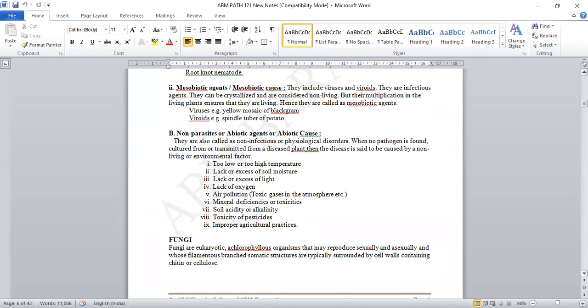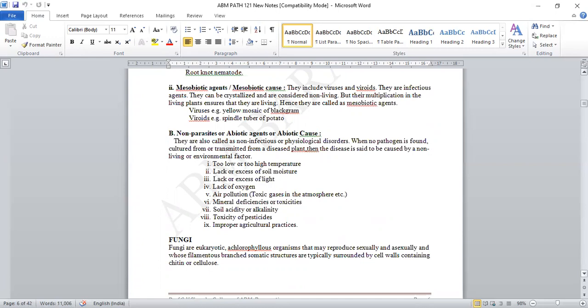What are those factors? Number one, too low or too high temperature. This is one important factor. If there is fluctuation in the temperature, it may cause sun scorching, that is, scorching of the plant. Or if too low a temperature is there, it also causes some kind of adverse effect on the development of the tissue of the leaves and tissue of the plant. So that comes under too low or too high temperature.